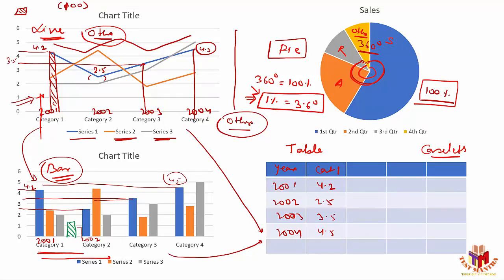In the case of a pie chart, sometimes they provide you the information in terms of either degrees or percentage. You'll have to convert degrees into percentage or percentage into degrees, so that it will be easy for us to work on, right? So sometimes they'll provide you two different charts. One will be in terms of degrees, one in terms of percentage. I have to convert degrees to percentage or percentage to degrees to solve the questions.